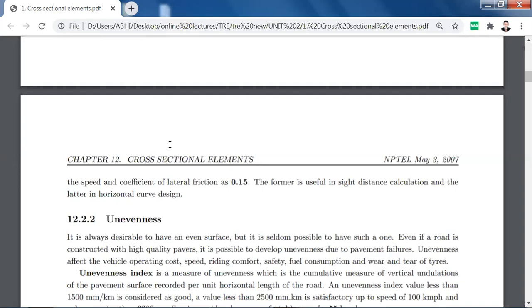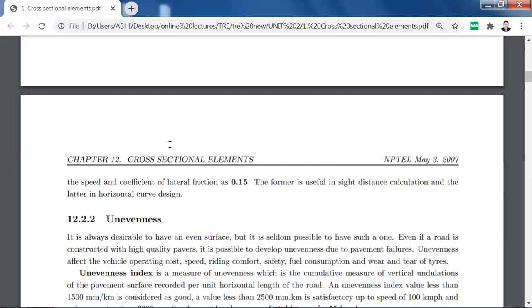So for horizontal curve design, you need to take the value of friction as 0.15, and for determining the SSD, means stopping sight distance, the value for friction you need to take is 0.35 to 0.4. All these things will be covered in the numericals also.